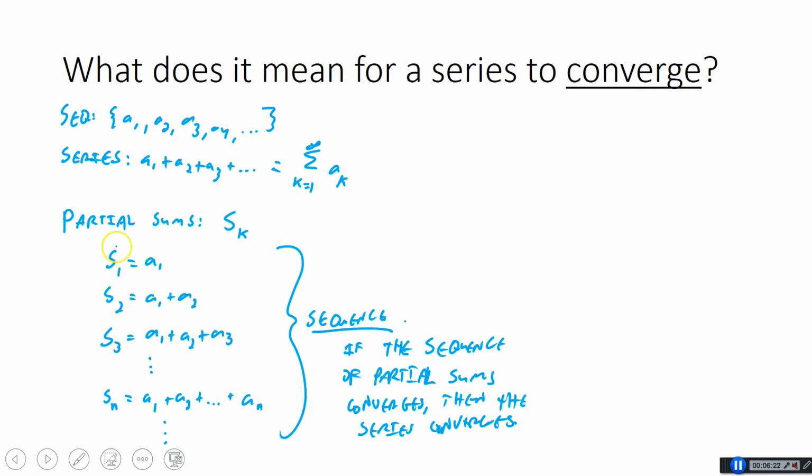So what that means is if these numbers are converging to some number, then we're good. For the last example that we saw, we had 1 plus 2 plus 3 plus 4, and so on. The partial sums here: S1 would be 1. S2 would be 1 plus 2, that's 3.